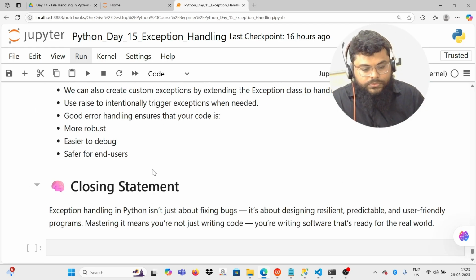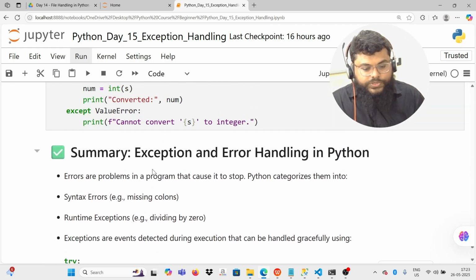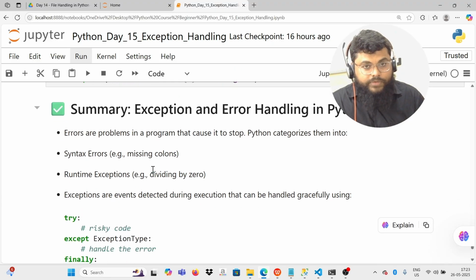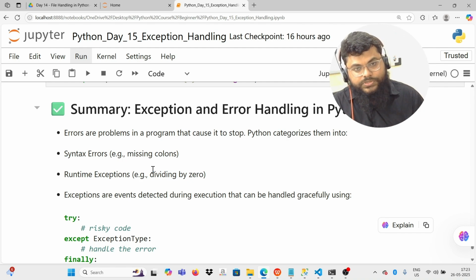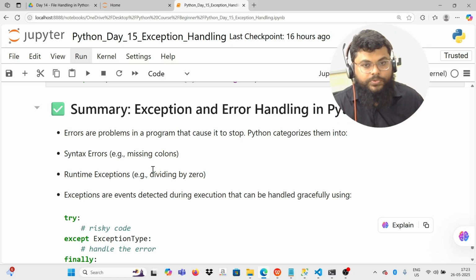Okay. So in short, we have seen how to do error handling and exception handling in Python. Whenever errors or exceptions occur in Python programs, it stops the program.